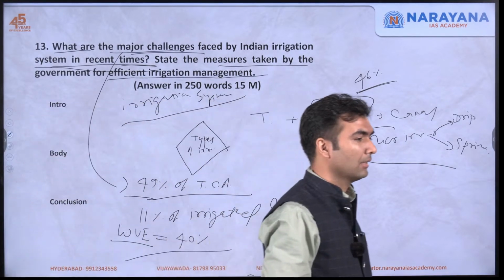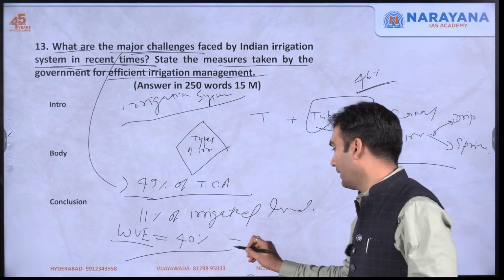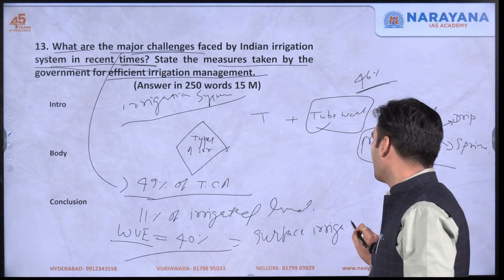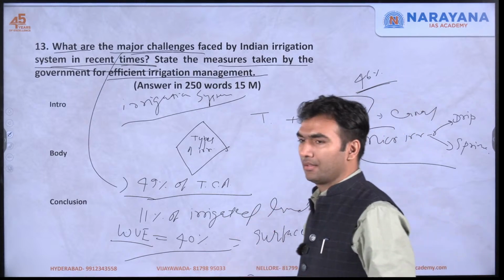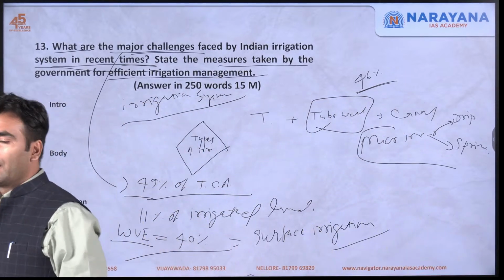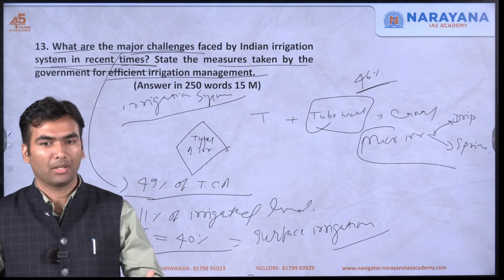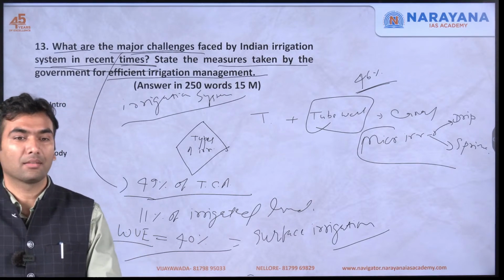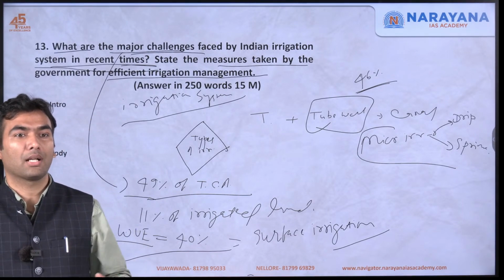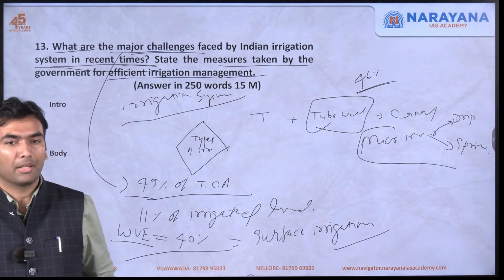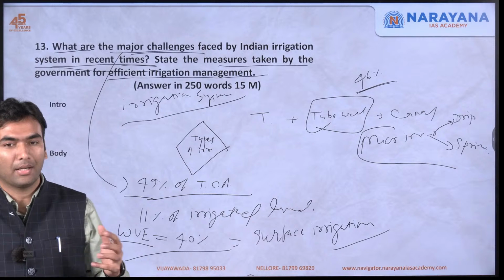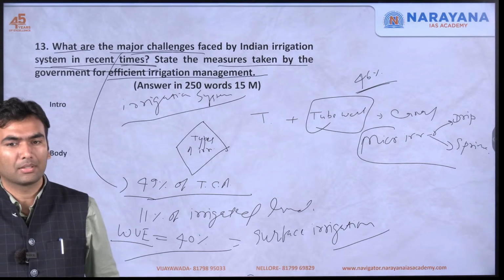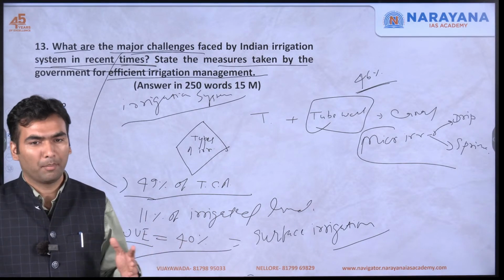So for our canal irrigation, or even all methods of surface irrigation, you can write that it is true for most of them: the water use efficiency is very low. So this is the problem. Then you can also write that the land holding size is very small, because of which the small canals that we erect take up a lot of land, land is wasted, there is collateral damage, and there is flooding of the nearby fields. So these are the problems that you can also mention.